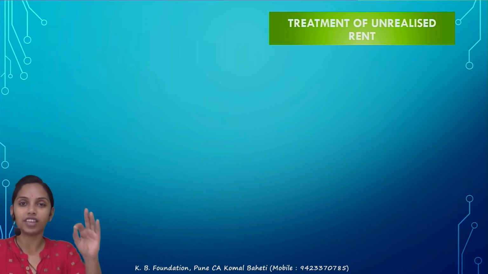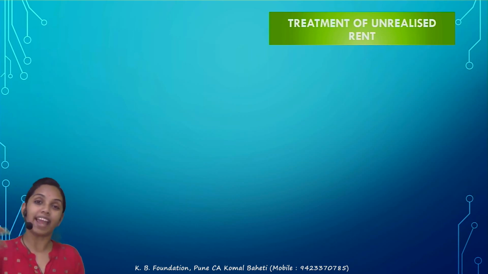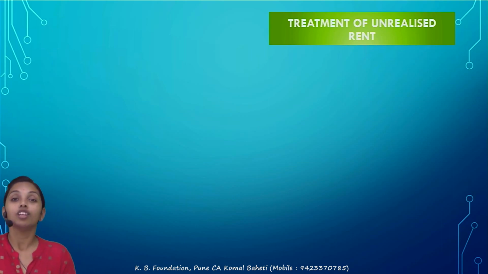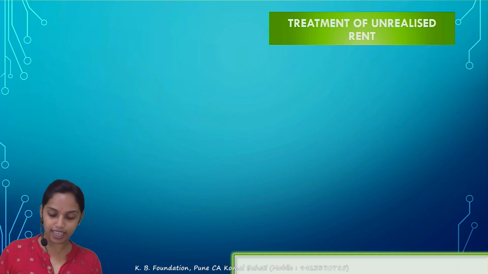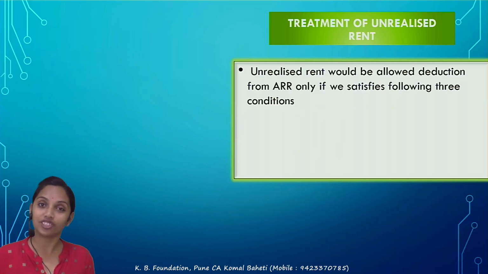जब हम step 3 में आते हैं तो what it says that actual rent receivable would be taxable. So actually देखा गया तो 12 महीने का rent taxable होगा. दो नुकसान, एक तो I am not getting rent of the 3 months and second I need to pay the tax on the 3 month rent, correct. So the unrealized rent concept says that yes, the unrealized rent would be allowed as a deduction, means you need not pay the tax on the 12 months rent, you reduce the 3 months rent, correct.